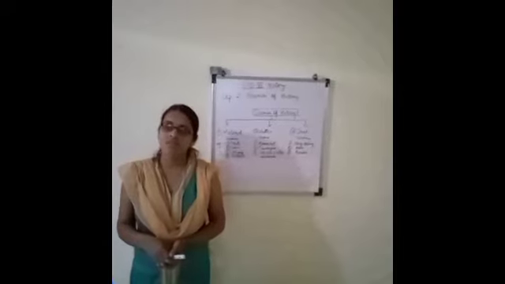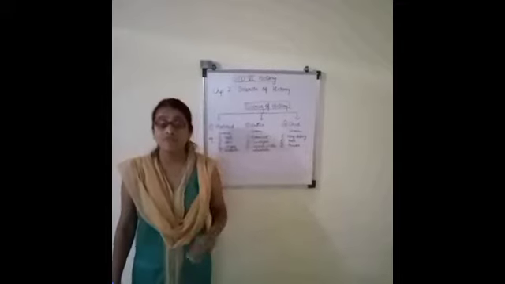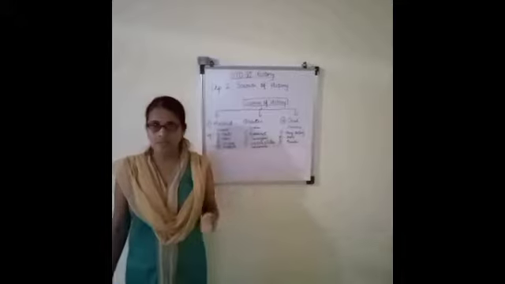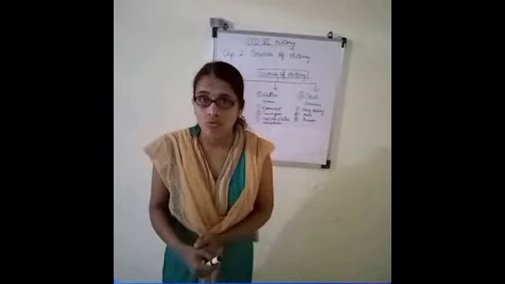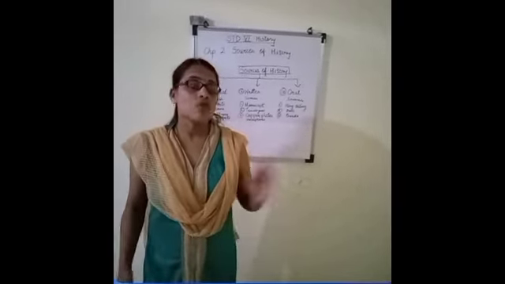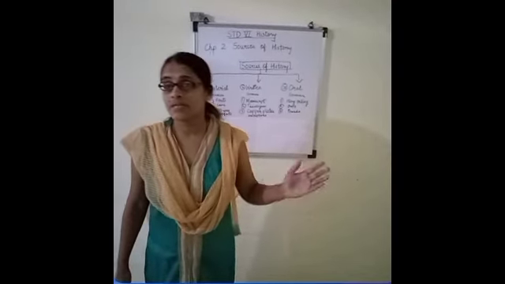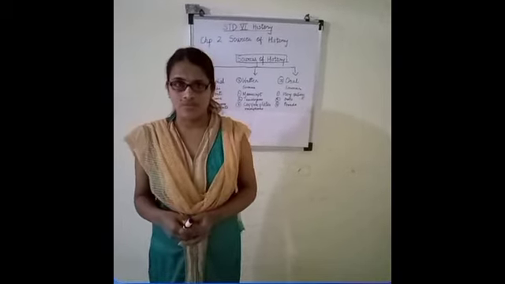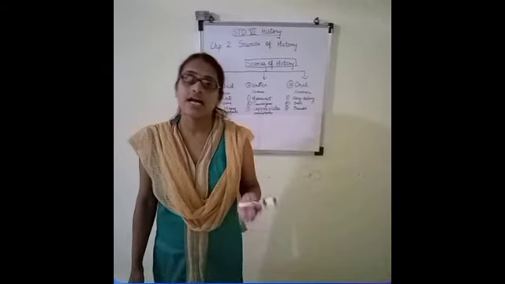Now, customs and traditions. Whatever customs and traditions were followed by your ancestors, today you are also following. So that is coming from the past. Whatever customs and traditions our ancestors used to follow, we are following today. So due to this we come to know what festivals were being celebrated by our ancestors. So these are all known as sources of history. There are three sources, as I told you: material, written and oral.